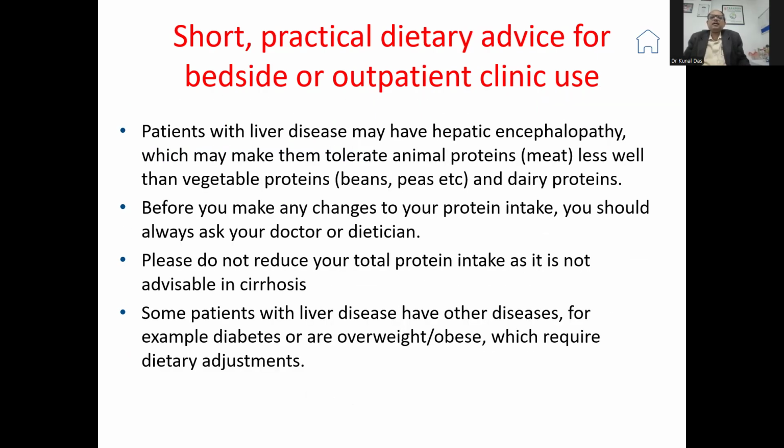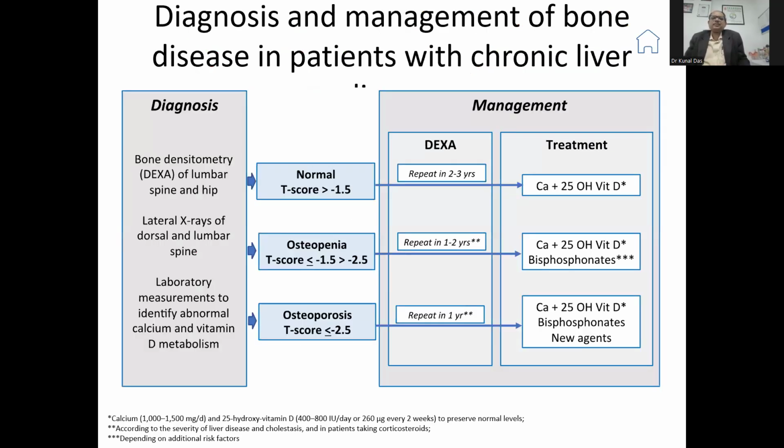Patients with liver disease may have hepatic encephalopathy, which may make them tolerate animal proteins less. In those, I only ask patients to avoid red meat; other than that, they can have white meat very commonly. Before you make any changes in your protein, you should always ask your doctor or dietitian. Please do not reduce the total protein intake, as it is not advisable. In cirrhosis, some patients with liver disease have other diseases, for example diabetes or being overweight or obese, which may need further dietary adjustments. Next slide, please.